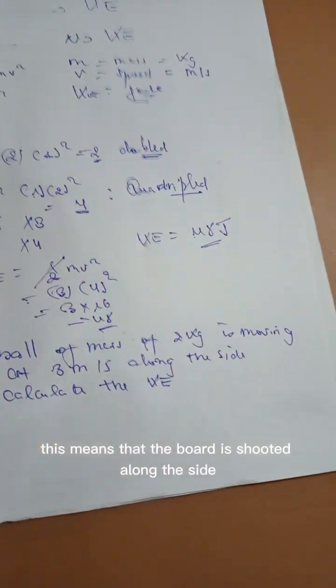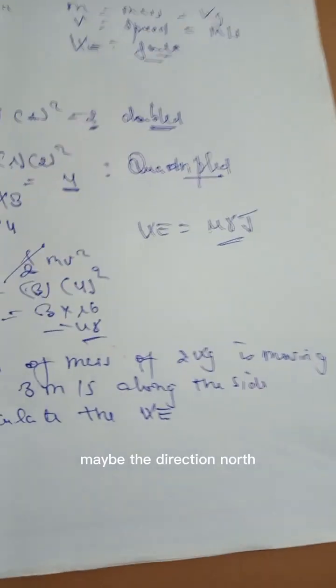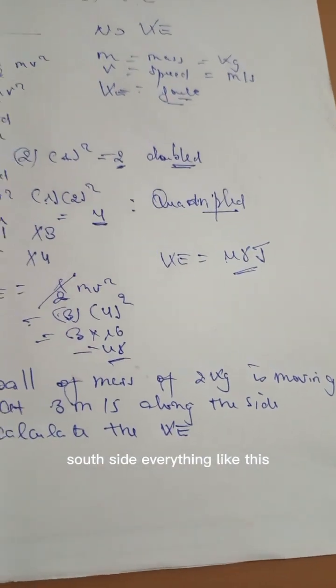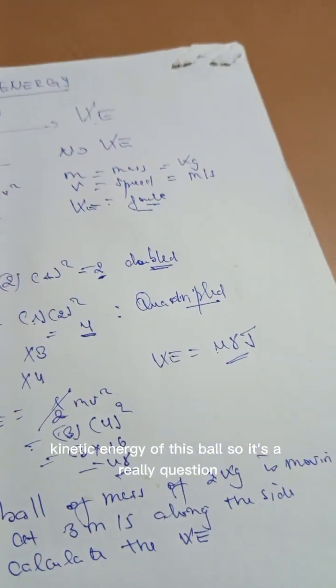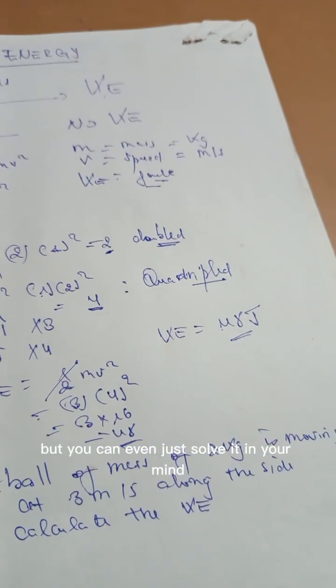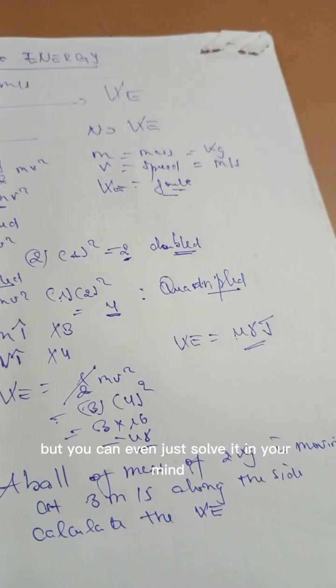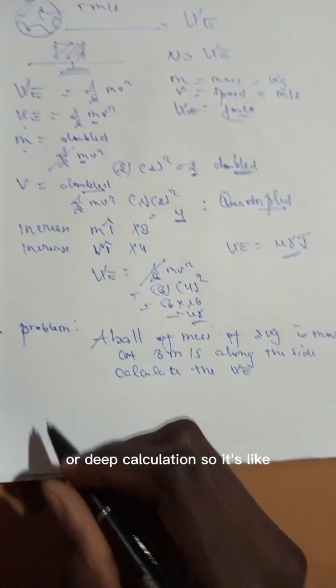This means that the ball is shot along the side, maybe in the direction north, left side, everything like this. They ask you to calculate the kinetic energy of this ball. It's a really simple question, and you can even solve it in your mind, because it doesn't need deeper calculation.